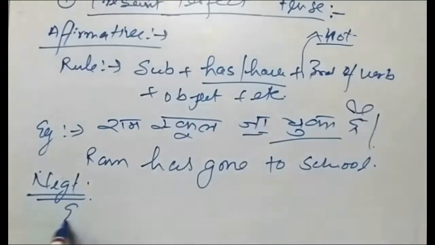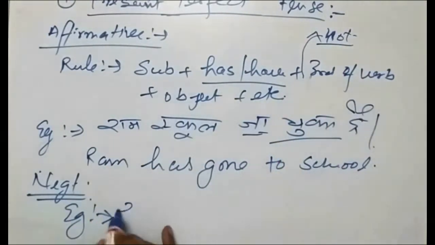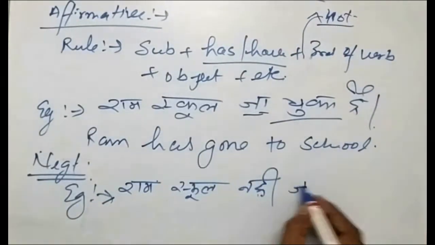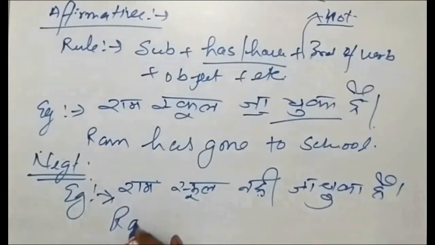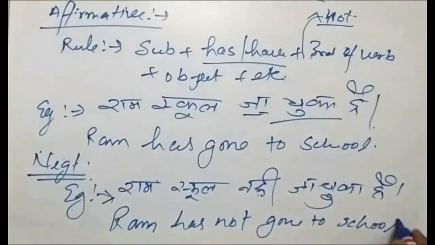So we'll see the example: Ram school नहीं जा चुका है. Here you will say Ram has not. After the helping verb, not will come, and the rule will be the same, the third form will come. Ram has not gone to school.